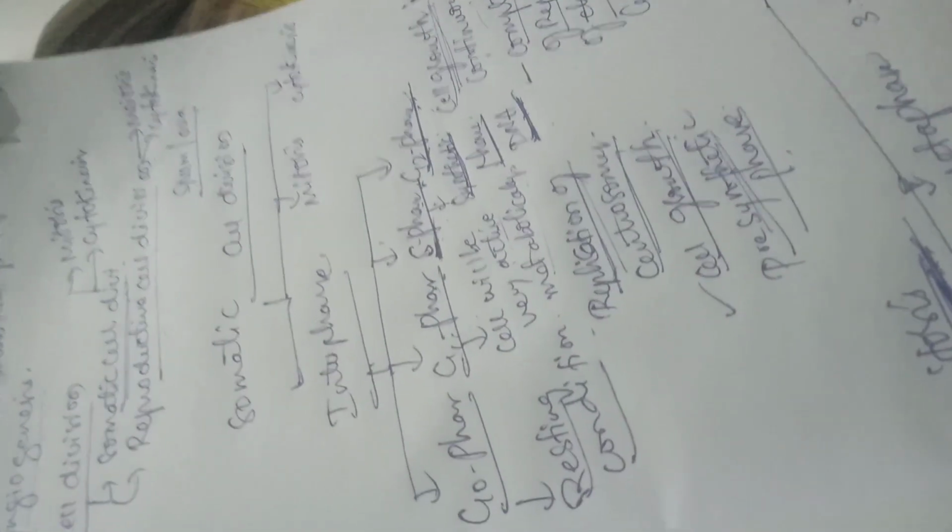Let us discuss the different phases of mitosis. So first one is prophase. Prophase is the phase of mitosis which is characterized by the formation of paired centrosomes.